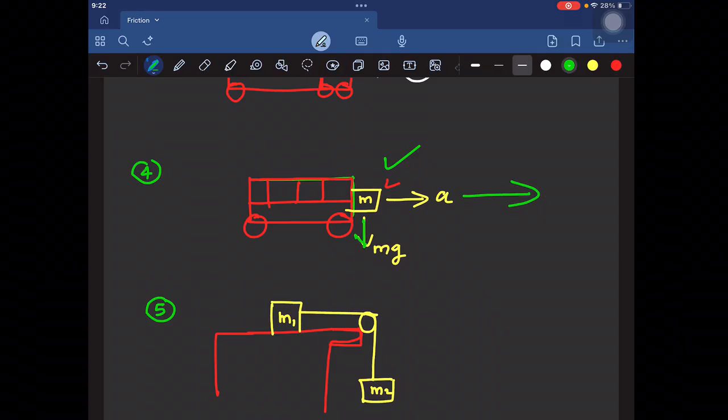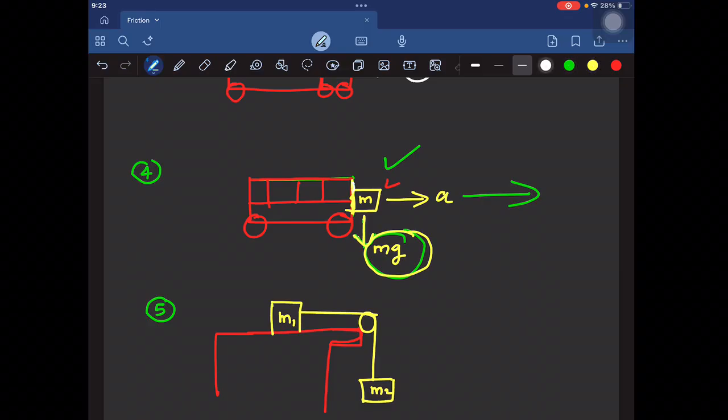Another example. You can see all these examples in the previous NEET and JEE. Here look, this is a table. Here I place a mass M, and this mass M is connected over a pulley with a string to another mass M2. The gravitational force M2 g acts on M2 and pulls it, so there will be a tension in the string.